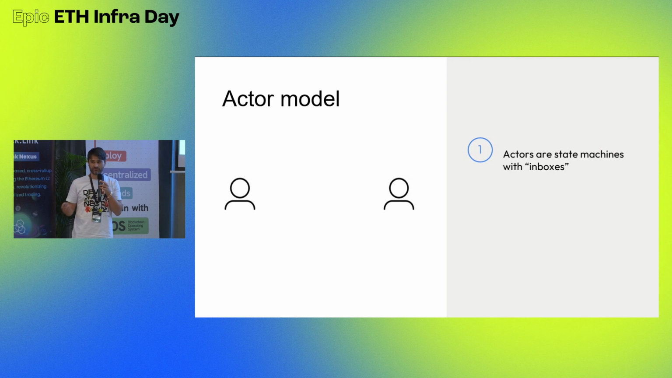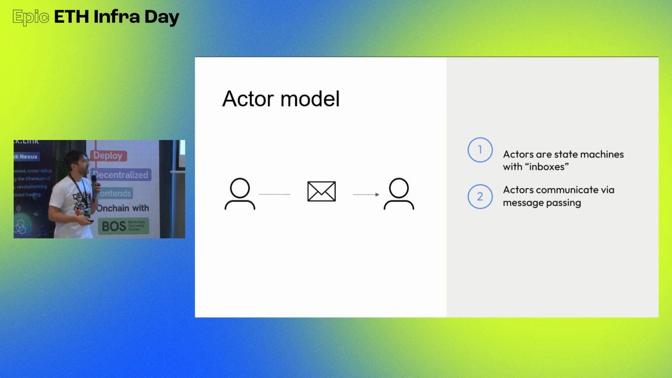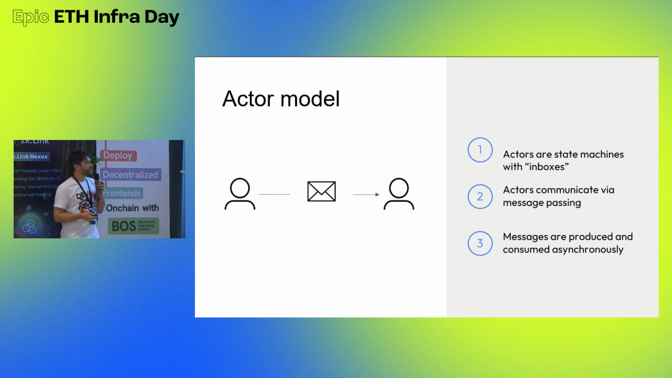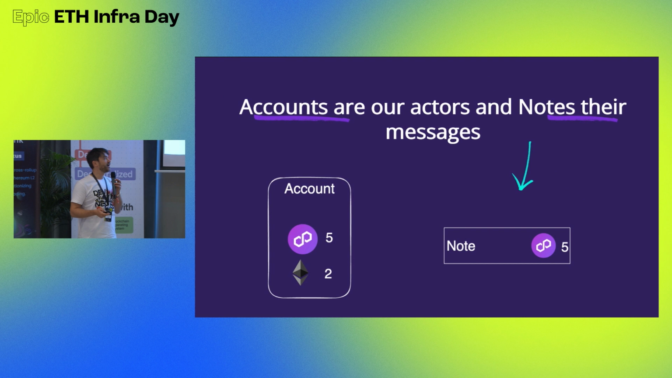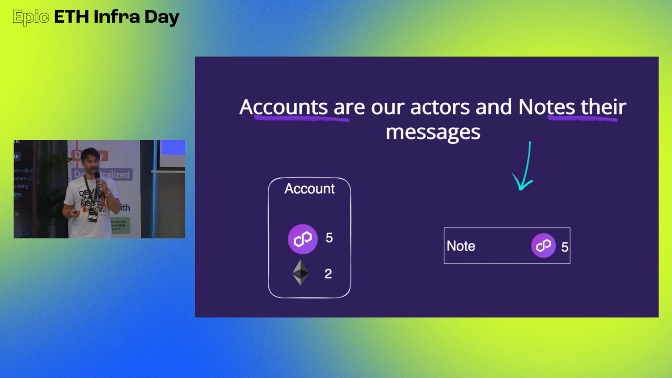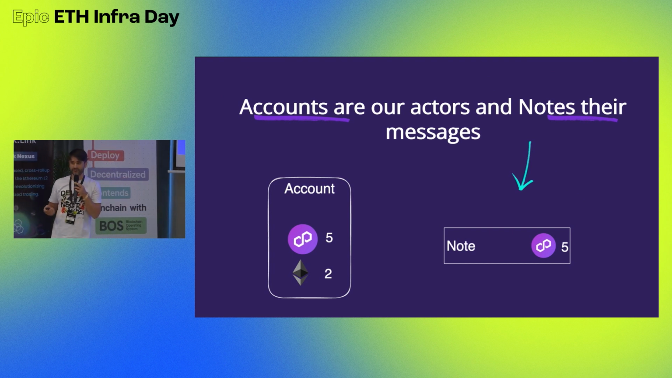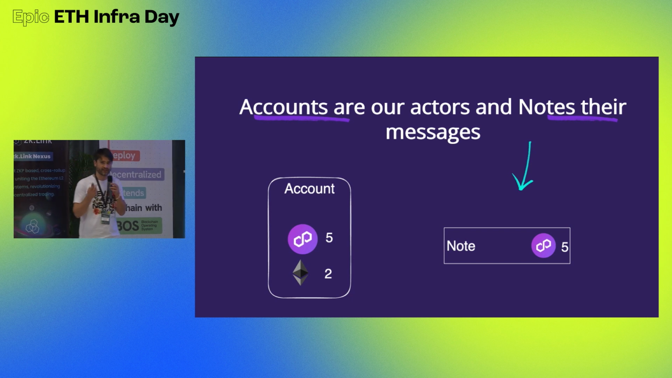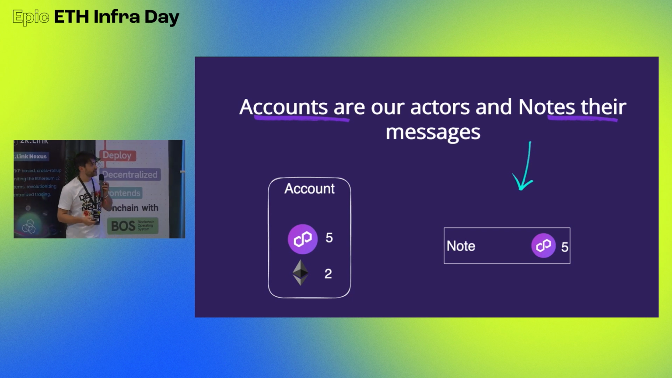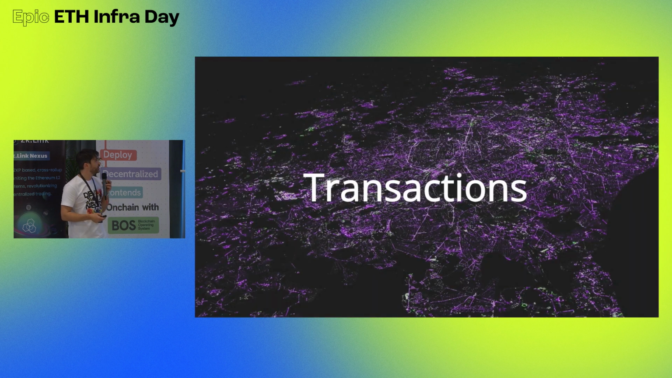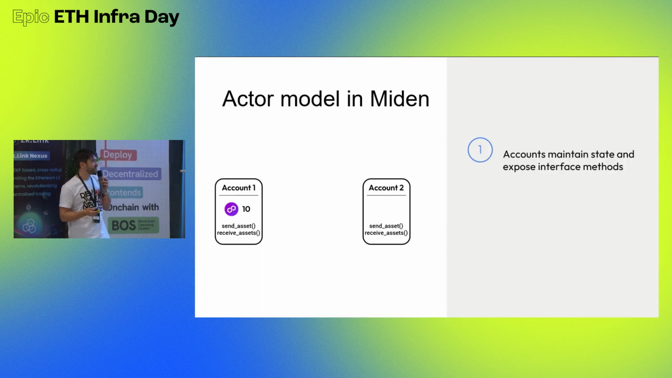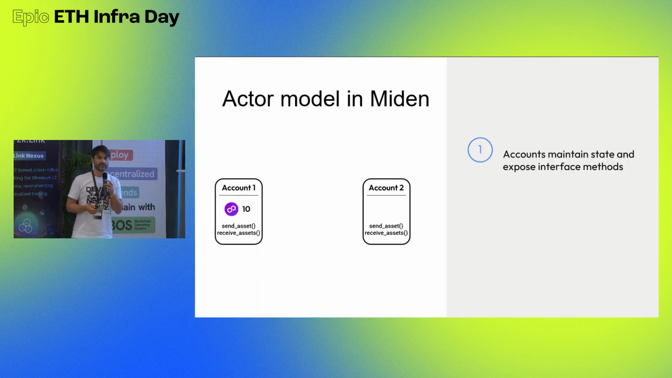And this is how we design Maiden. These actors communicate via message passing, and these messages are produced and consumed asynchronously. And in Maiden, we have accounts, which are our actors. You can think of Ethereum accounts. They can own assets, and they have code. And we have little notes, and these actors send notes to each other. Accounts and notes can carry assets. And yeah, the core idea is basically how we change the notion of a transaction. And then I stop.